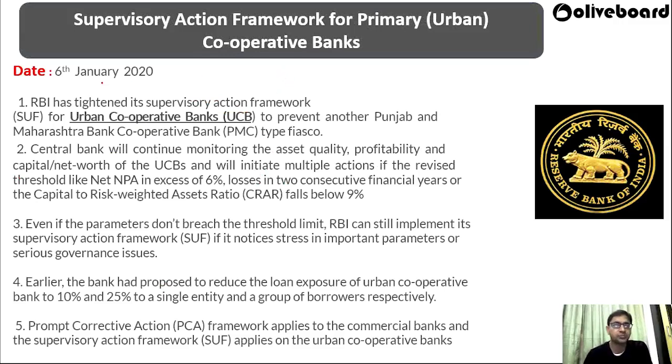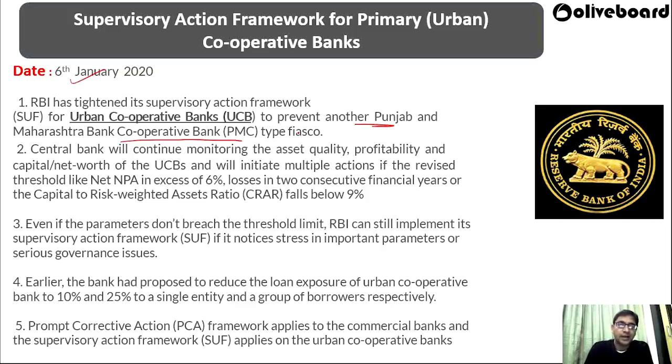The third notification was released on the 6th of January 2020: the Supervisory Action Framework for Primary Urban Cooperative Banks. RBI has tightened its supervisory action on urban cooperative banks, to prevent another Punjab and Maharashtra Co-operative Bank type of issue.